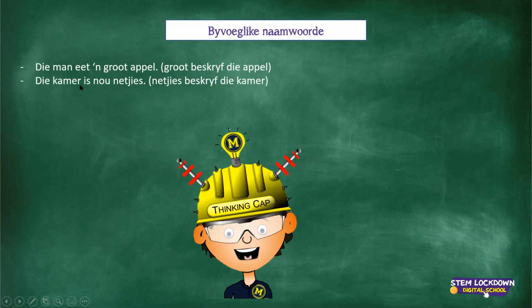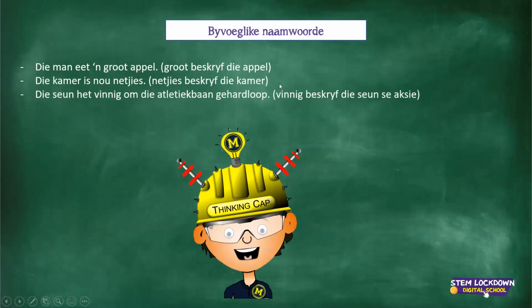So, kamer is my noun, and what describes the kamer? The word netjies, nee. Netjies is neat or tidy, beskryf die kamer. So, die seun het vinnig om die atletiekbaan gehardloop. The boy ran quickly around the track.